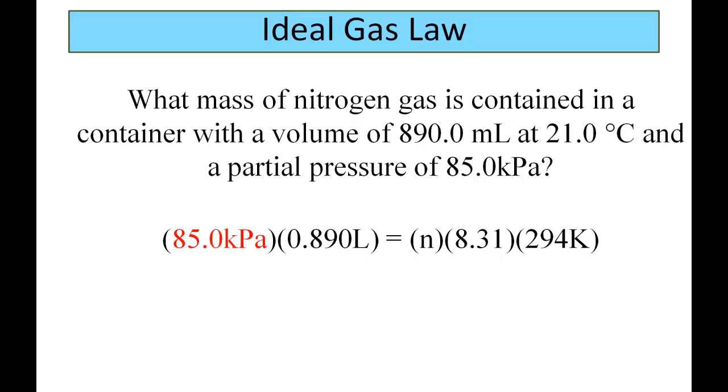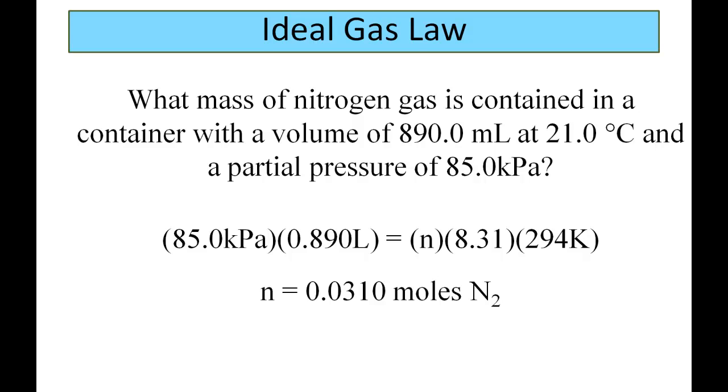Notice I put my pressure in kPa. That led us to have the R value of 8.31. Notice I did not use the 0.0821 because our pressure is in kPa. Secondly, the volume has to be in liters. 890 milliliters is equal to 0.890 liters. Lastly, the temperature has to be in Kelvin in order for this equation to work. 21 degrees Celsius plus 273 equals 294 Kelvin. So when I solve for this, I'm going to get 0.0310 moles of nitrogen gas.